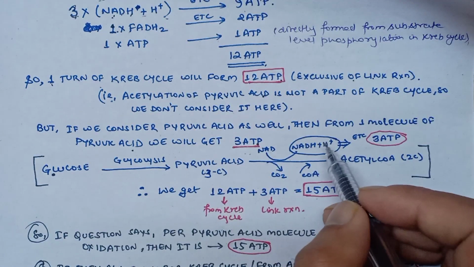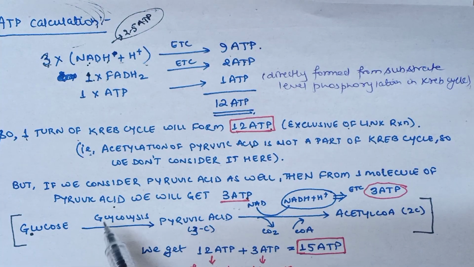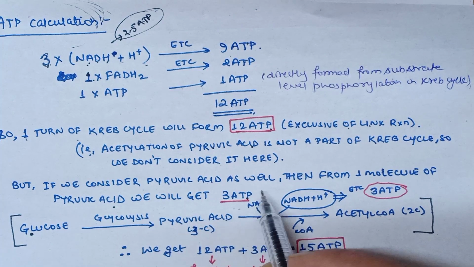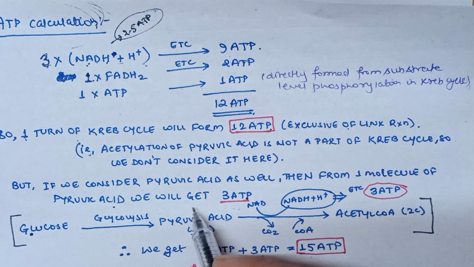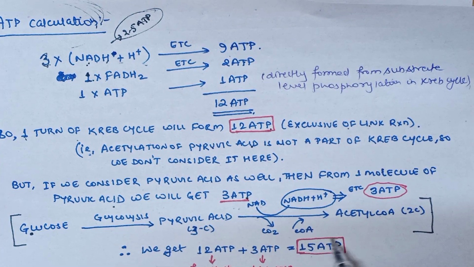So this will give 3 ATP. That is, in total we get 12 ATP from Krebs cycle and 3 ATP from the link reaction. So net ATP formed will be 15 ATP.